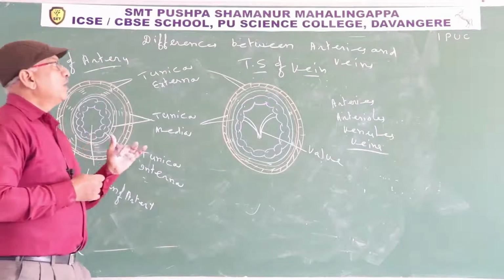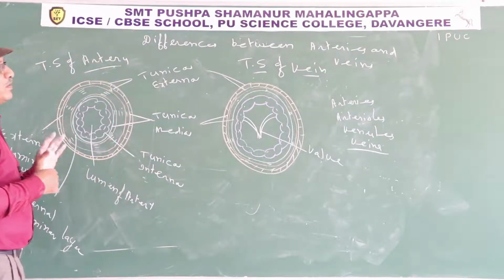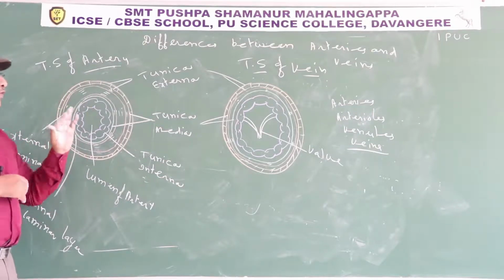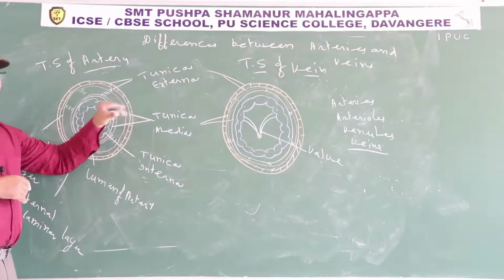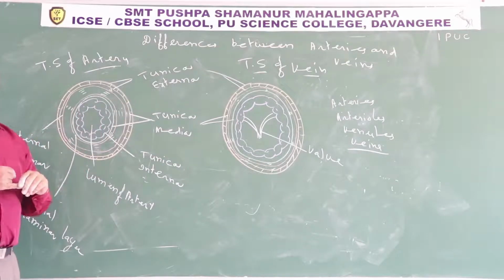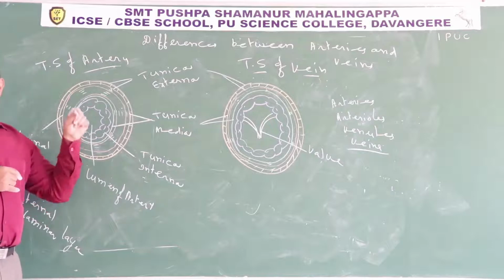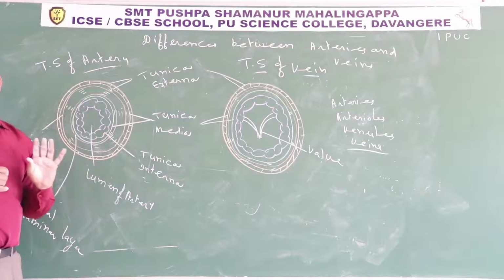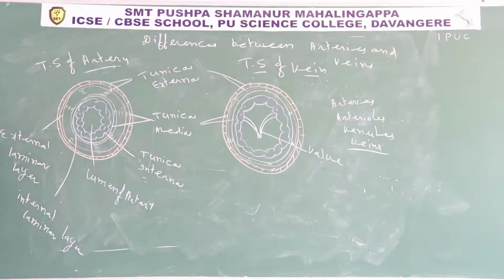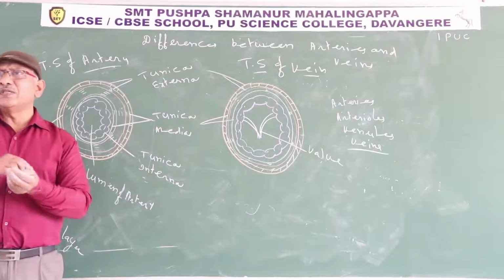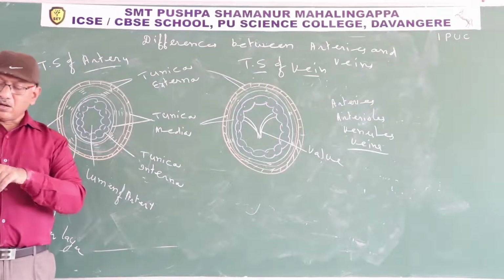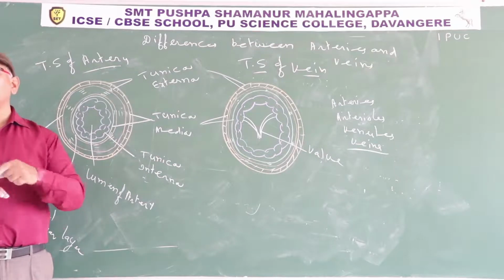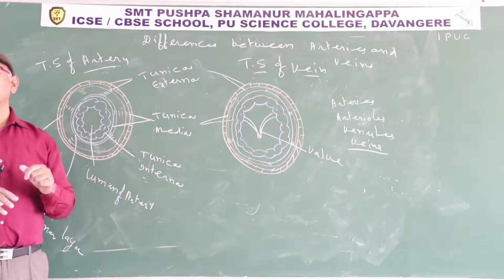So these are the differences between arteries and veins. In the arterial system, blood flows from greater diameter to lesser diameter, so blood pressure is more. In veins, blood flows from lesser diameter to greater diameter, which is why blood pressure is very low. Arteries are deep seated, veins are superficial. All visible blood vessels are veins. Veins are present just below the skin.